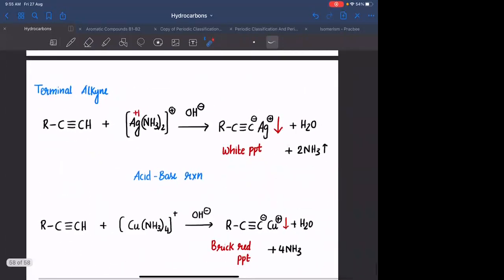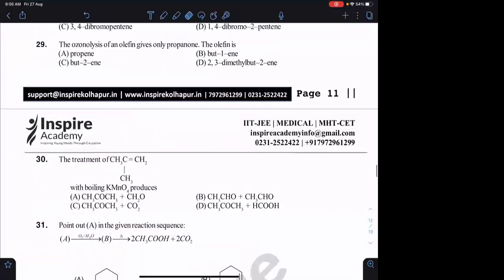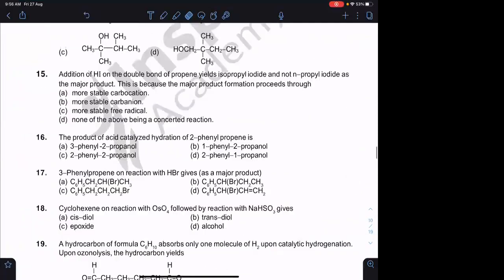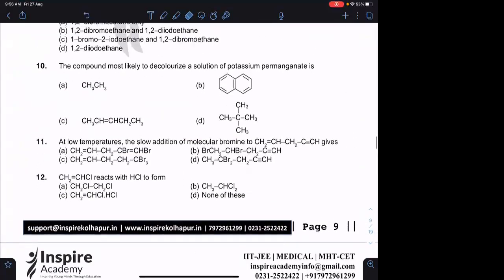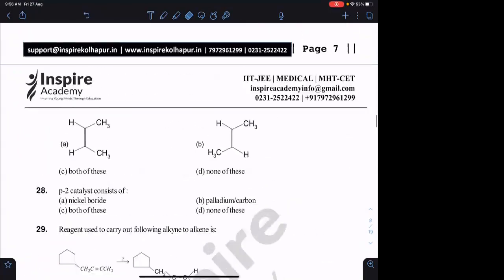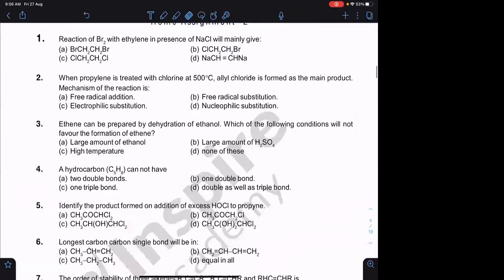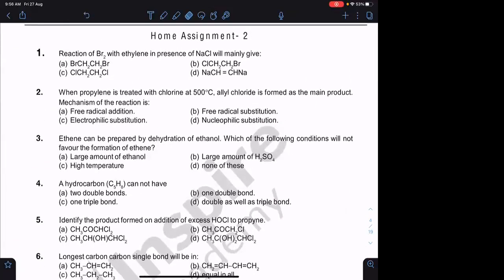Let us solve some questions. Again, I will be discussing home assignment 2. Home assignment 1 and home assignment 3, do that as homework. First you attempt these questions. Solve questions 1 to 5. We will discuss.